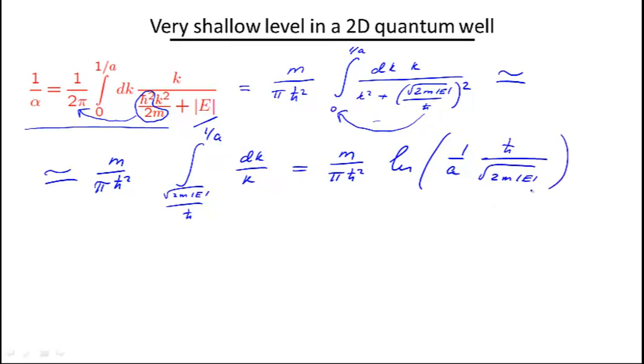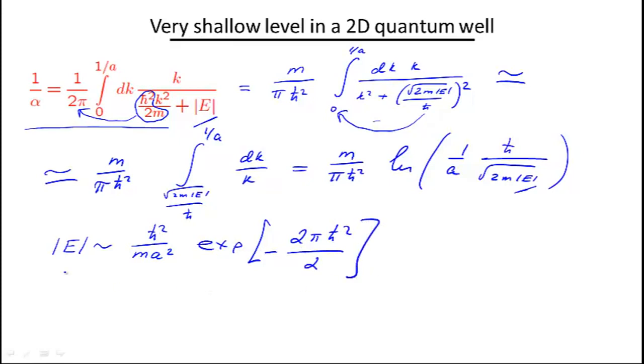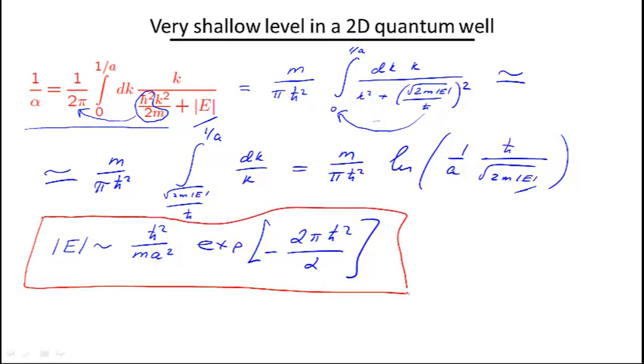Now I'm in a position to find the energy. I can simply solve this equation for E by exponentiating both sides, which gets rid of the logarithm. The result is that the absolute value of the energy is of the order of h squared over m a squared times the exponential of minus 2 pi h squared divided by alpha. So this is really the final result.